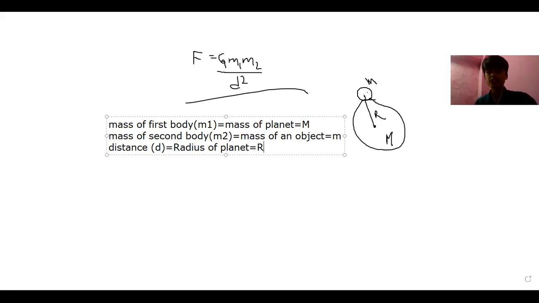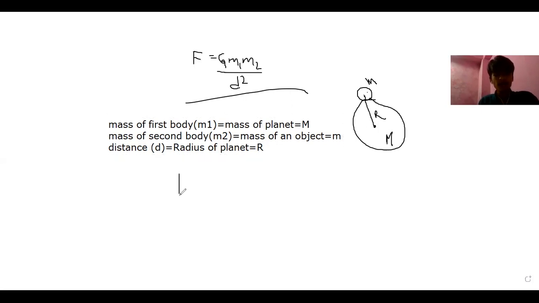In Newton's universal law of gravitation, we have taken two bodies, right? It could be anything. The difference here is that the first body is a planet and the second body is an object, and the distance will be the radius. That's the only difference created here.